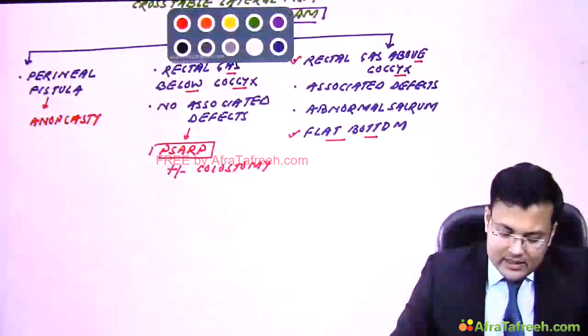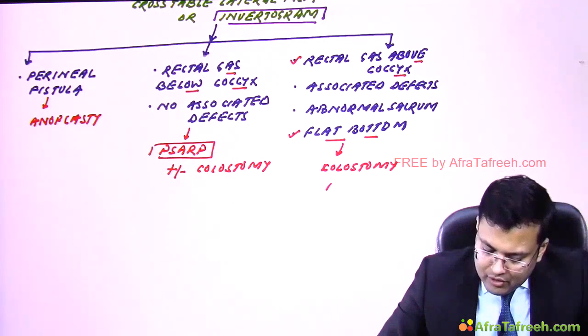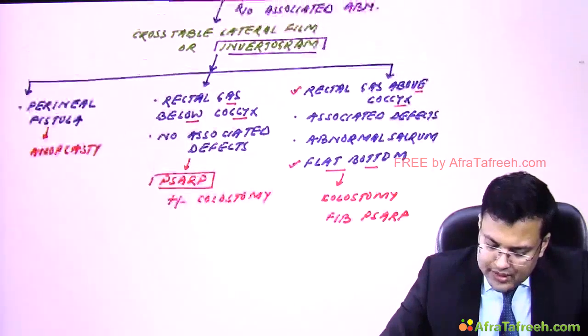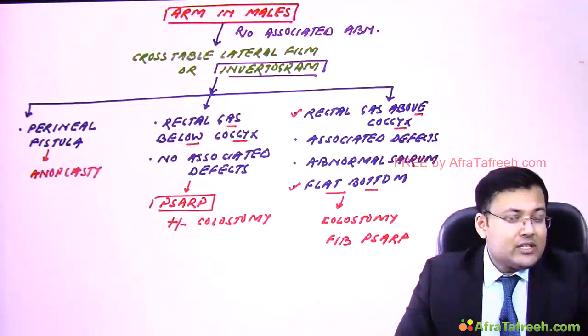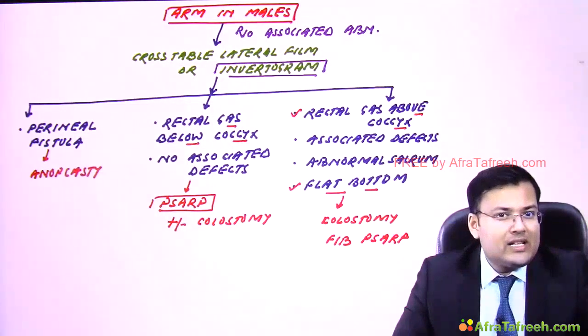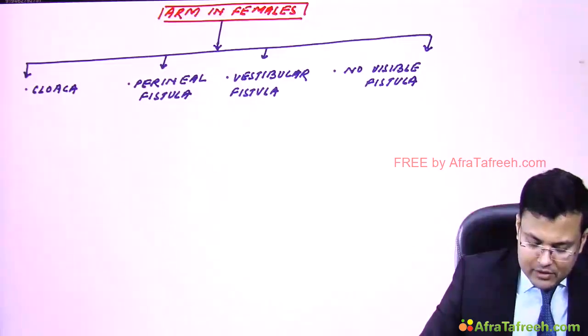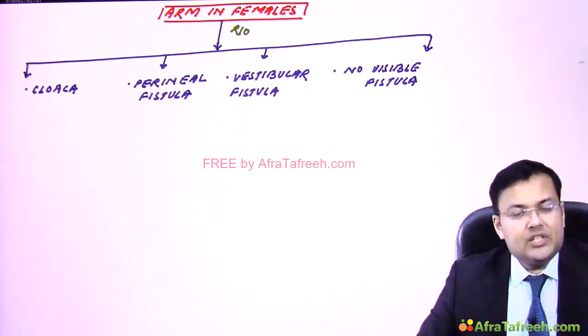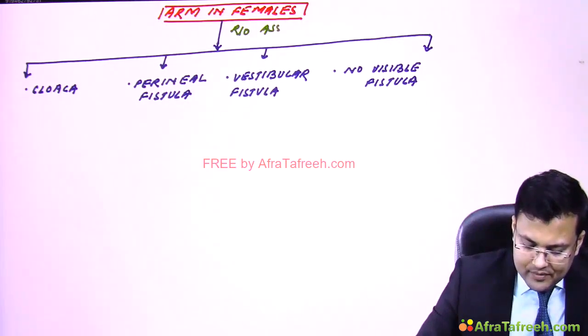So generally in such cases, we go for protective colostomy followed by PSARP. Generally after 4 to 8 weeks we perform posterior sagittal anorectoplasty. So this is how we manage anorectal malformations in males. Now in anorectal malformations in females also, we have to rule out potentially lethal associated defects.